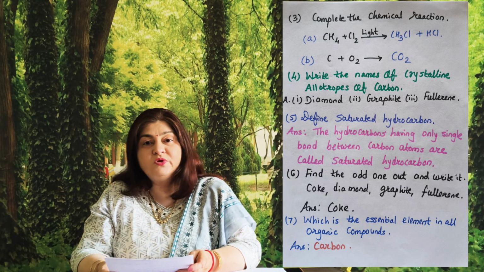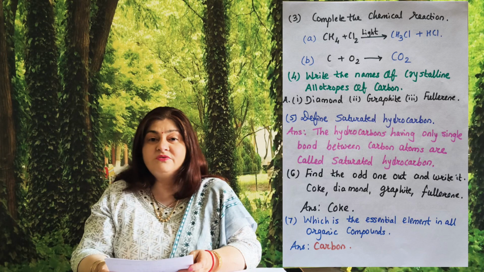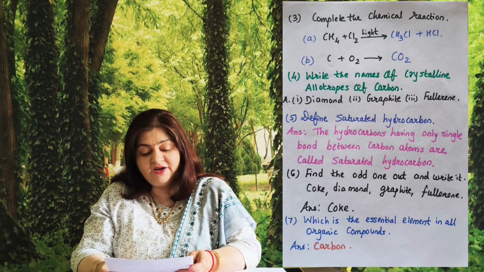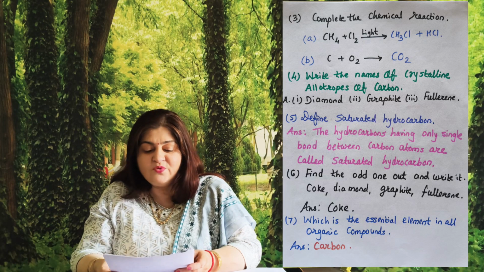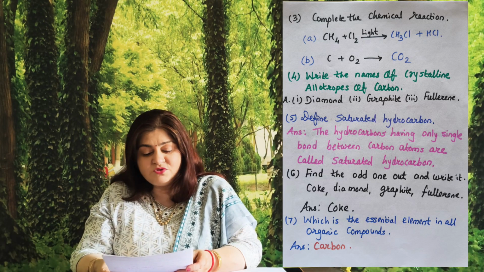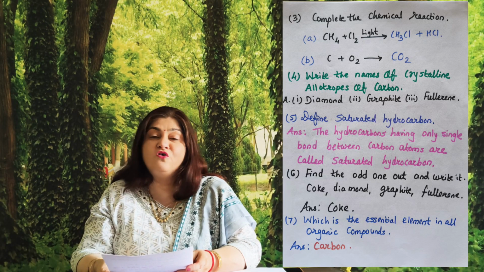CH4 plus Cl2 in presence of light, CH3Cl plus HCl, whereas C plus O2 give rise to CO2. Now we are on the fourth one. Write the names of crystalline allotropes of carbon.